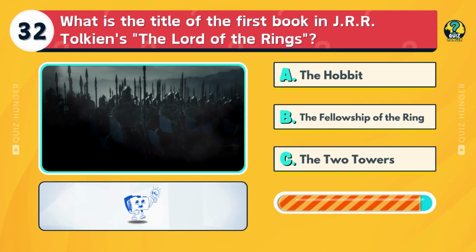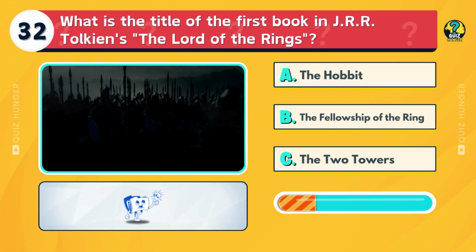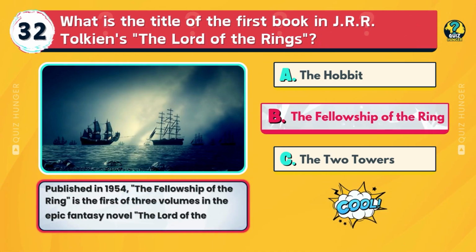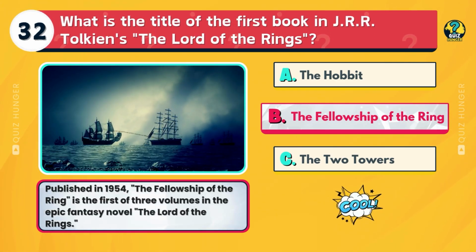What is the title of the first book in J.R.R. Tolkien's The Lord of the Rings? The Hobbit, The Fellowship of the Ring, or The Two Towers? Published in 1954, The Fellowship of the Ring is the first of 3 volumes in the epic fantasy novel The